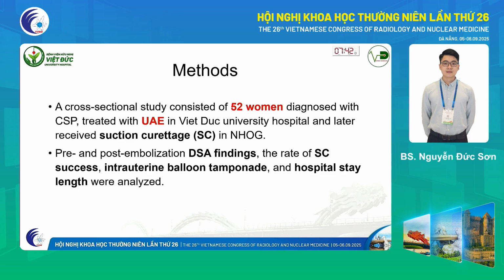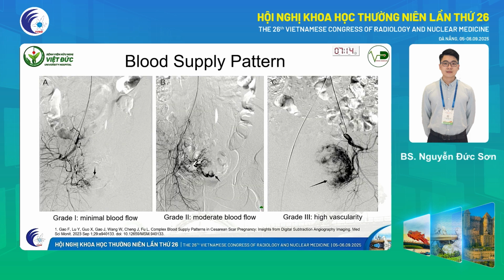We conducted a cross-sectional study consisting of 52 women diagnosed with CSP and treated with uterine artery embolization in Việt Đức Hospital, and later on received suction curettage in National Hospital of Obstetrics and Gynecology. We analyzed pre and post embolization DSA findings, the rate of suction curettage success, intrauterine balloon tamponade, and hospital stay length. So first, let's go through some definitions.